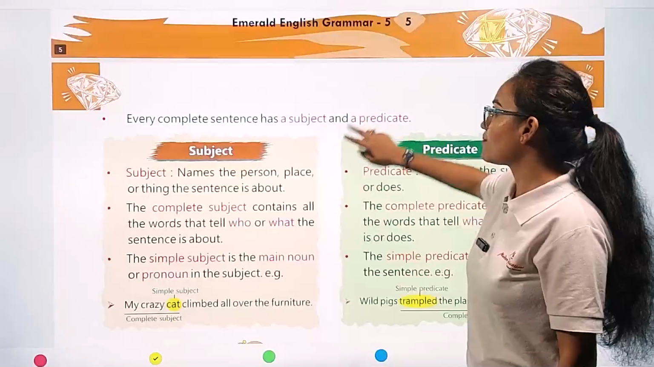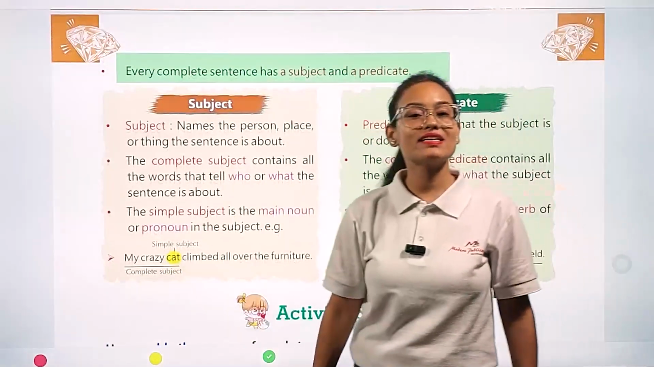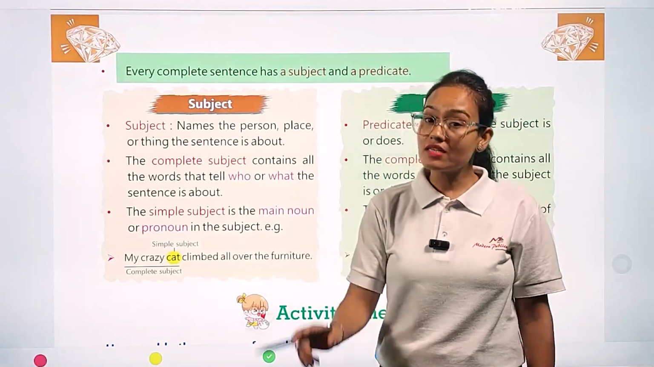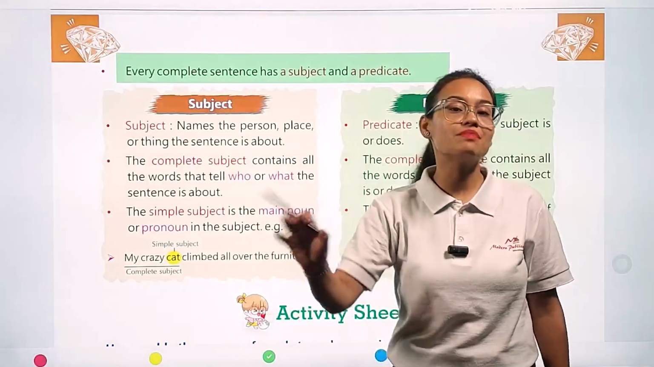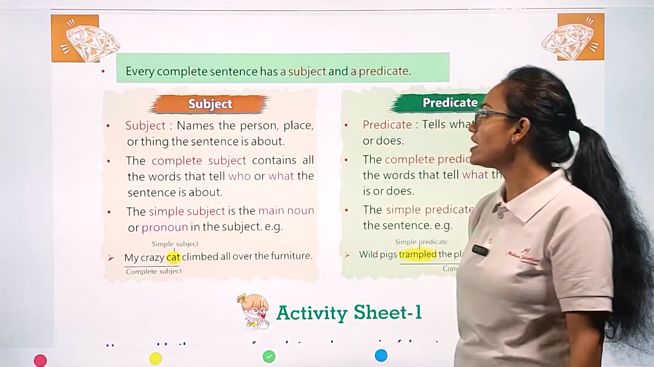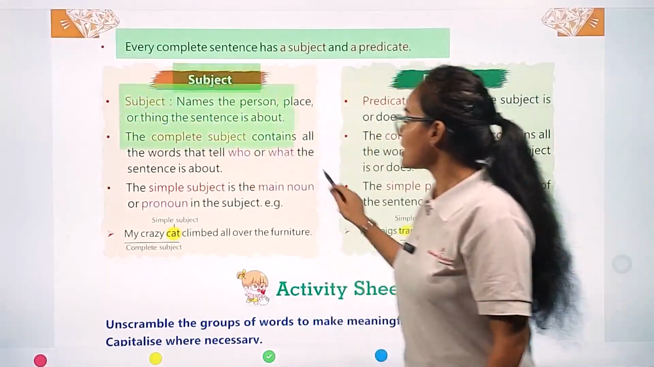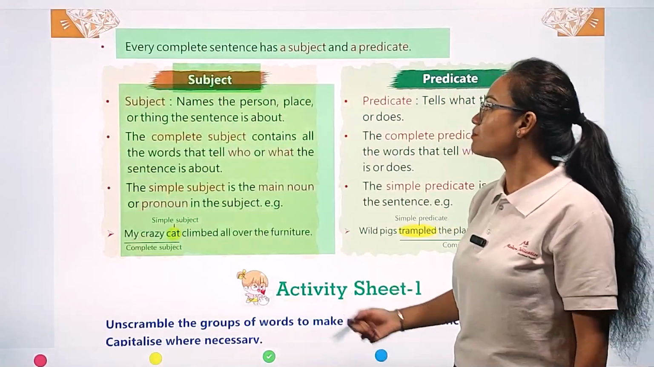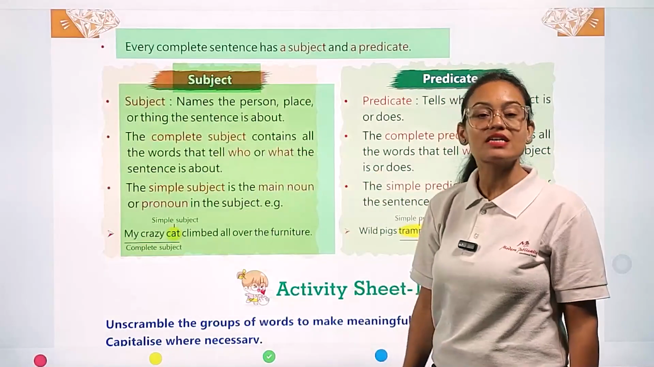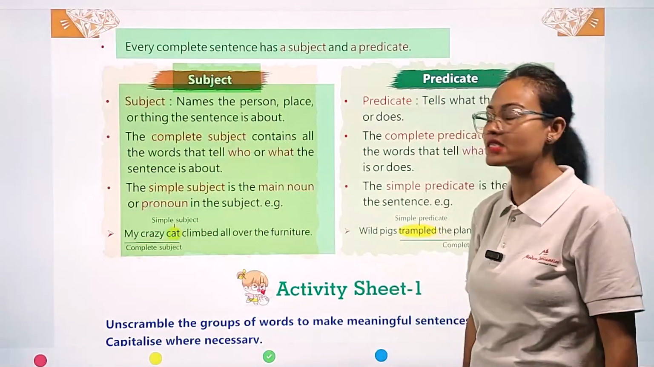Okay, now see, every complete sentence has a subject and a predicate. If I am saying that this sentence is a complete sentence, it makes sense. It means what? This sentence must carry a subject and a predicate part, because a sentence is divided into two parts, subject and predicate. Okay, so now we are going to see the meaning of subject. Let's see. Subject names the person, place, or thing the sentence is about. Subject means the name of the person, place, or thing which is mentioned in the sentence.